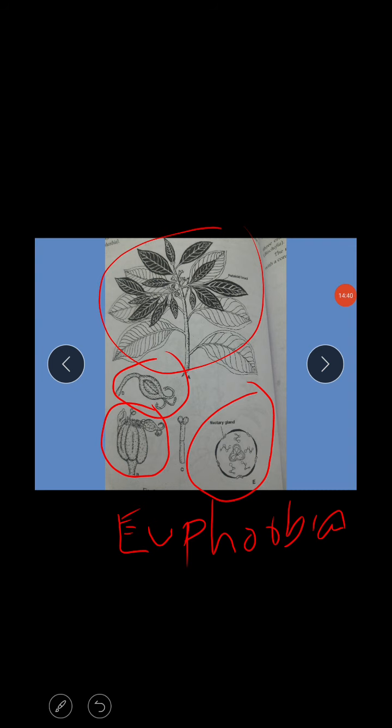Next, the third one: the fruits of Phyllanthus find their application in the treatment of jaundice and urinary problems. Next one, the roots of Jatropha. This is also very important. The roots of Jatropha are employed against leprosy and as an antidote for snake bite.